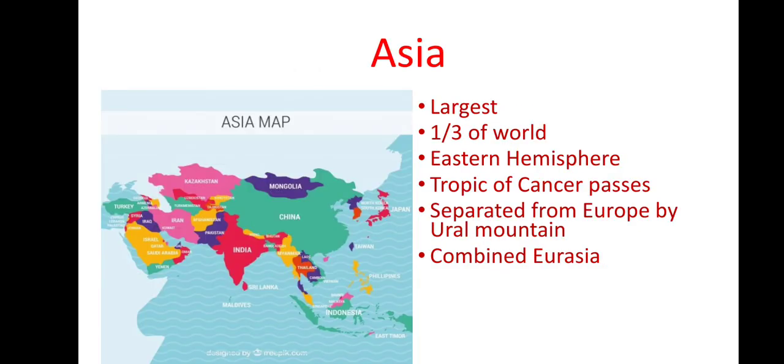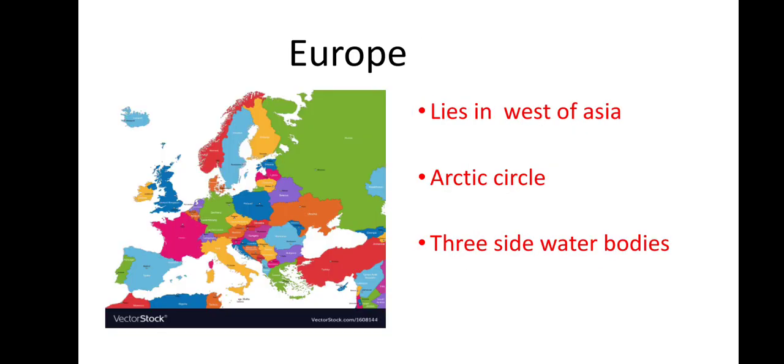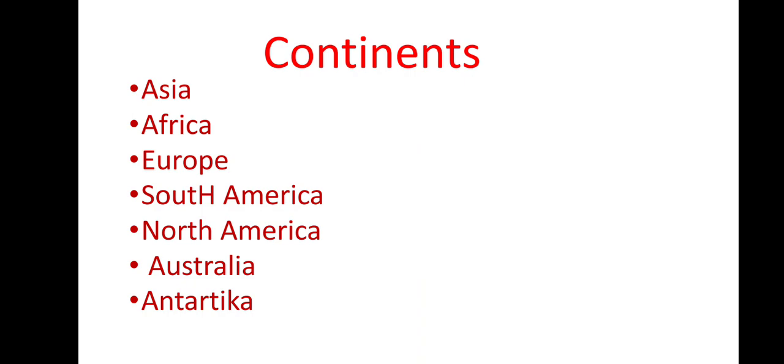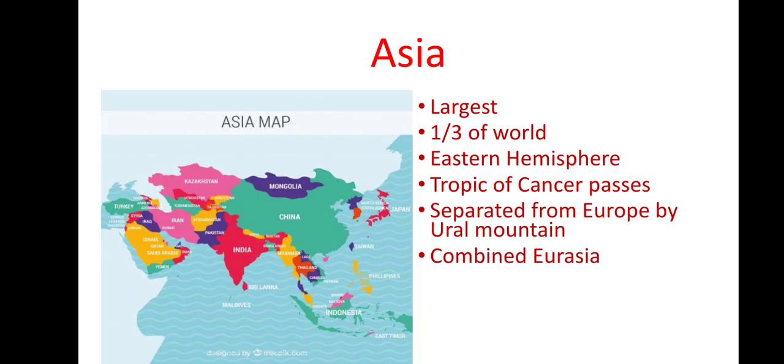So we have discussed two continents till now, that is, Asia and Europe. Different continents are there, and we are going to discuss them in the coming parts. So today we have discussed Asia and Europe. The remaining continents we will be discussing along with the oceans or water bodies that are found on the earth.